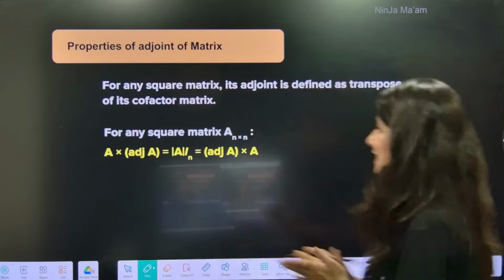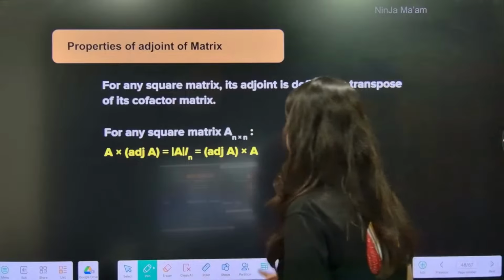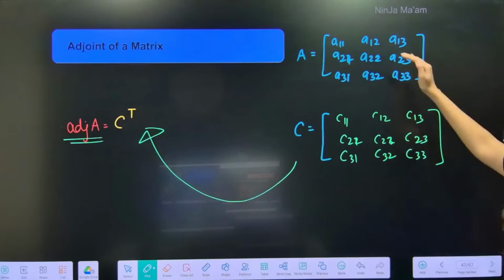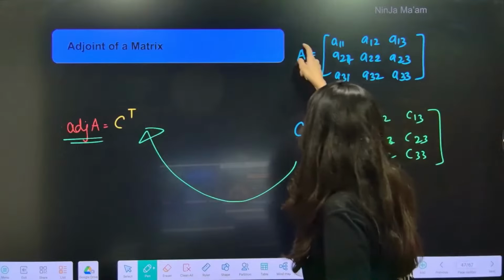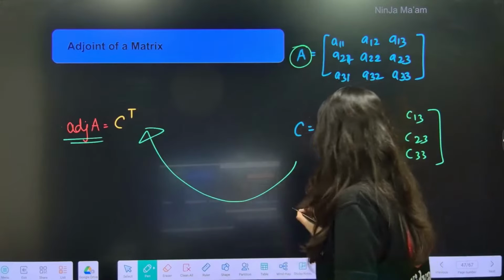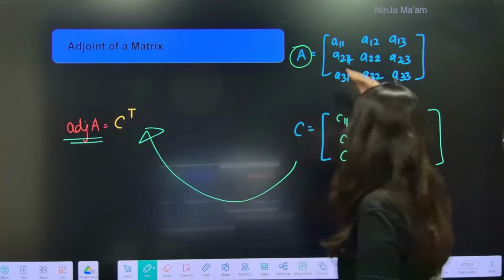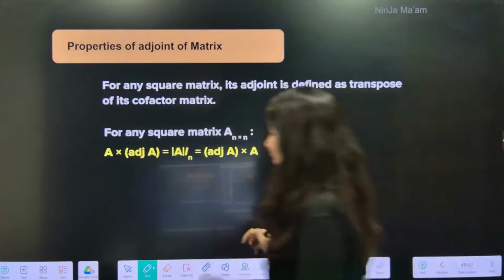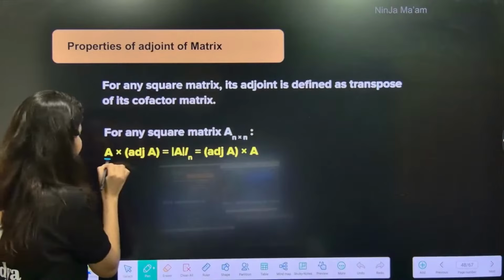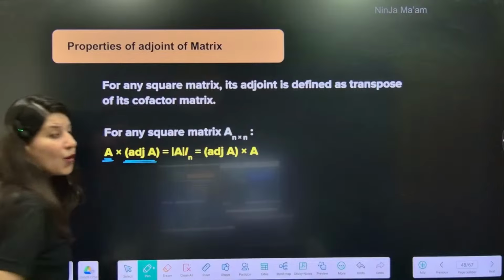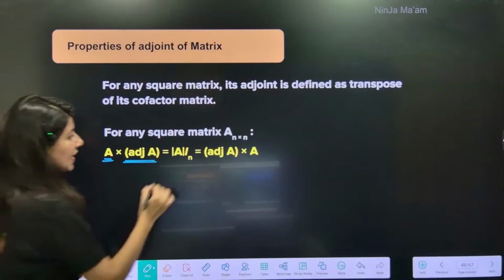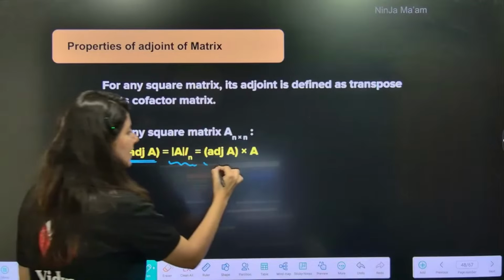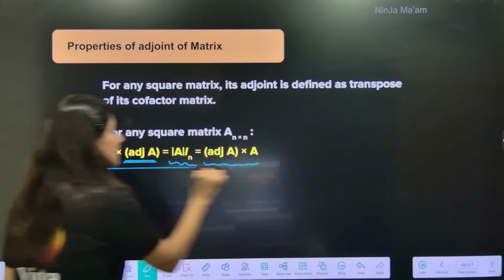Okay, let's start. If you multiply matrix A with adjoint of A, this is a very basic property.